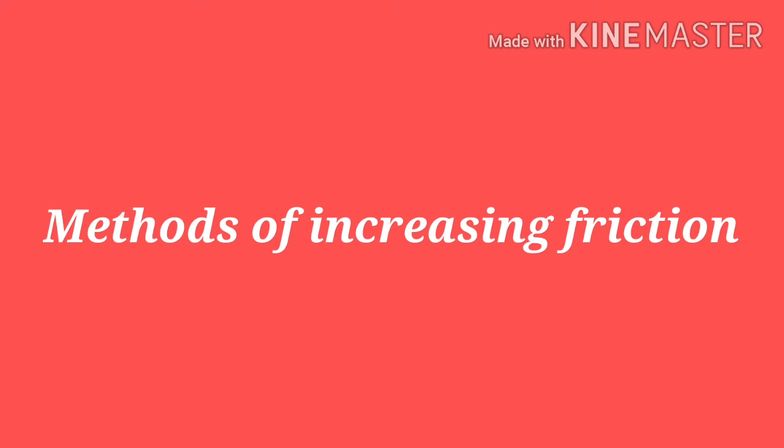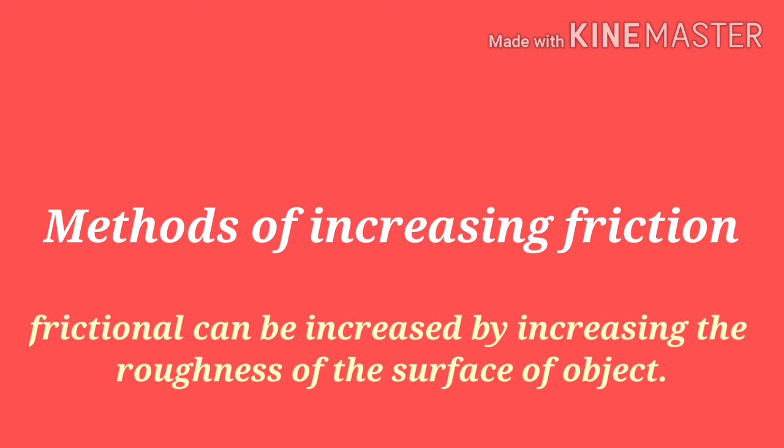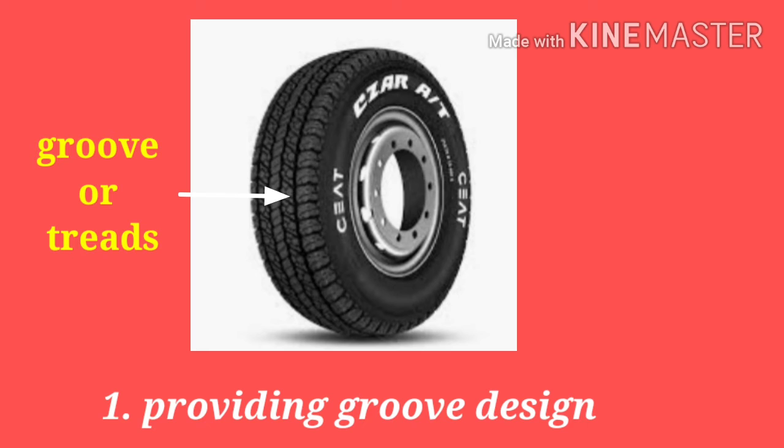Next, methods of increasing friction. There are a large number of situations in our daily life where it is required to increase friction. As I told you, friction increases with the increase in the roughness of a surface. So there are different ways by which we increase the roughness of the surface of a given object. Like tires of our vehicles have groove designs, and these designs are called treads. And these treads make the surface rough.